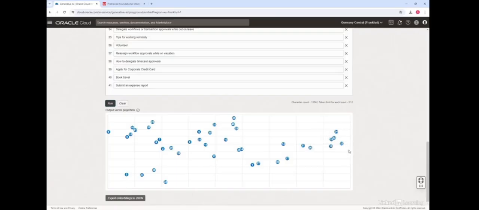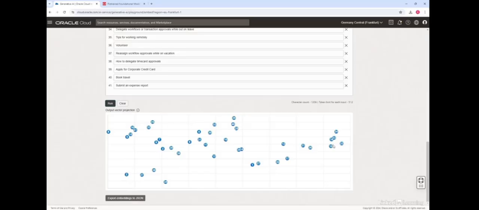So what it is doing is grouping articles which are semantically similar, and the way it is doing that is by putting together points which are numerically similar. Their vectors are similar, so that is why they are clustered here. That means embeddings which are numerically similar, close to each other, are also semantically similar, meaning they have similar meaning. These are all about skills. If you click here, this article is about leave, this is about vacation, this is about time card, and so on and so forth.